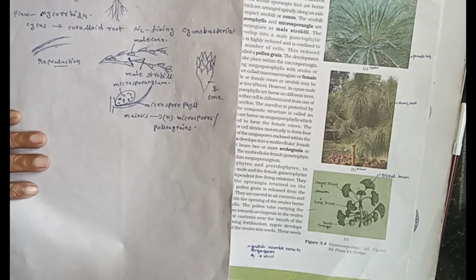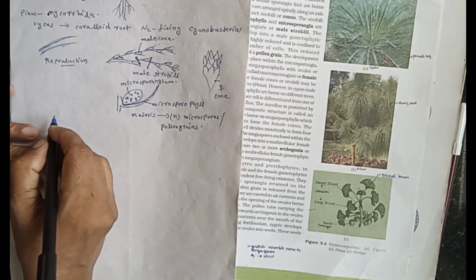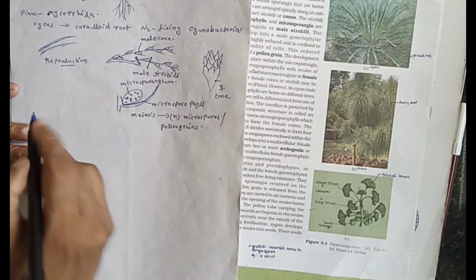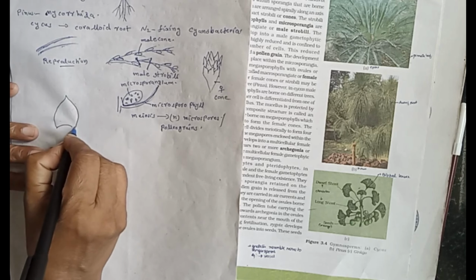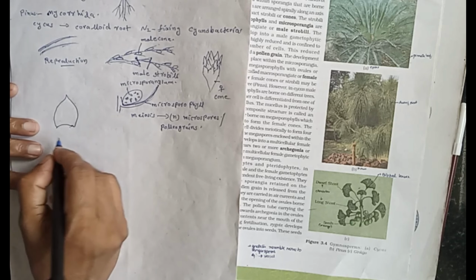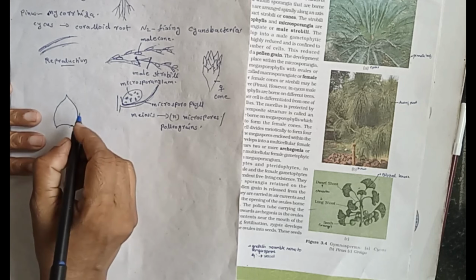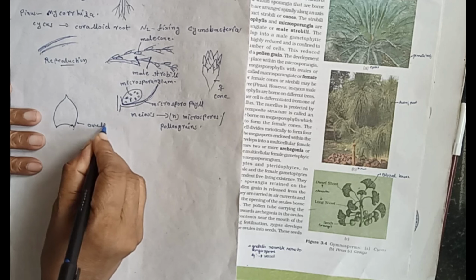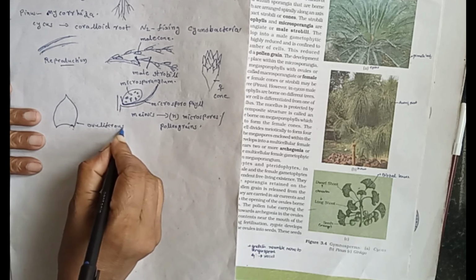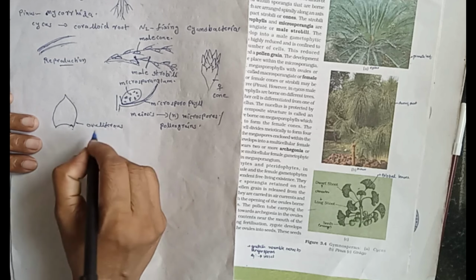If we draw an ovuliferous scale, that is the female scale, this is the ovuliferous part.